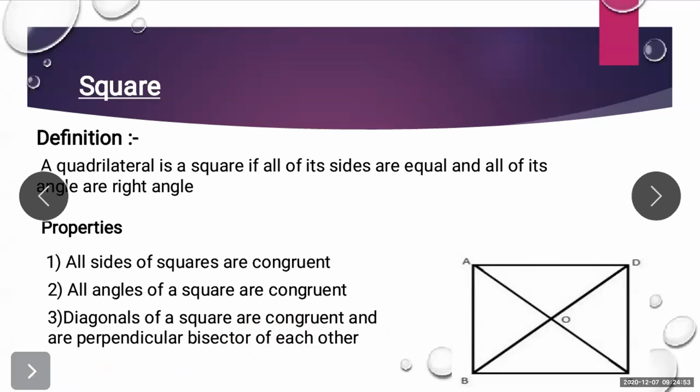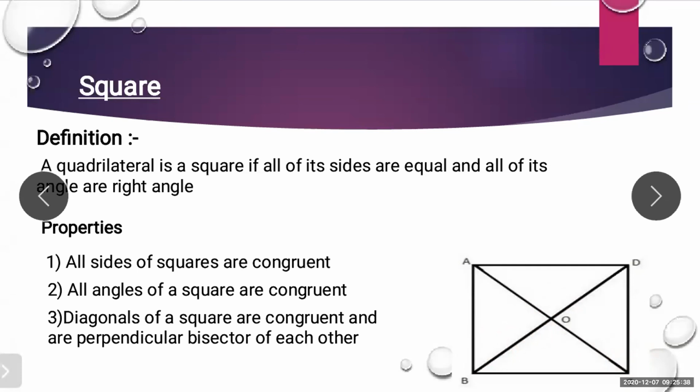Now, perpendicular bisector means what? They form a 90 degree angle at the center. That is this. If you see AOD, you can see the first triangle. So perpendicular bisector means what? This triangle is a 90 degree triangle. Same way, triangle DOC is also 90 degree. Then BOC is also 90 degree, and AOB is also 90 degree. So diagonals of a square are perpendicular bisectors of each other.